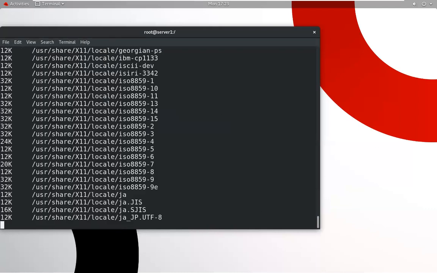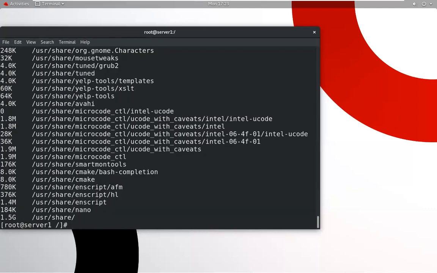So we want the size in human readable format, like MB or KB. This is the size of this particular file. So how much is the total size?